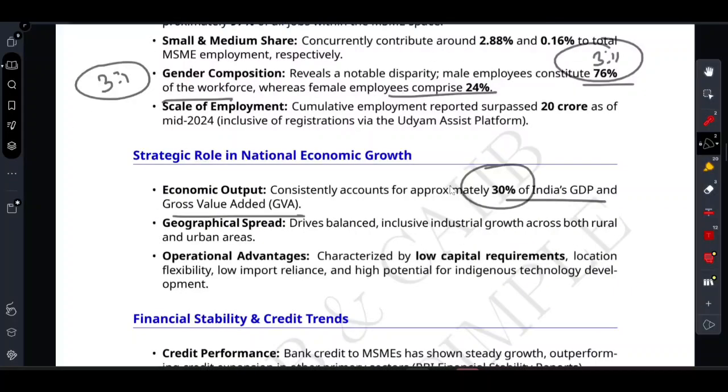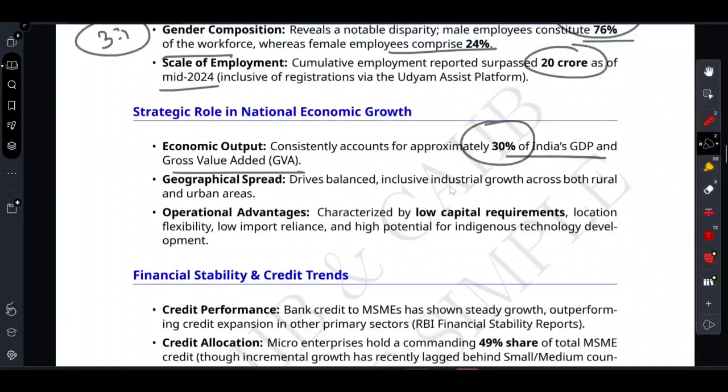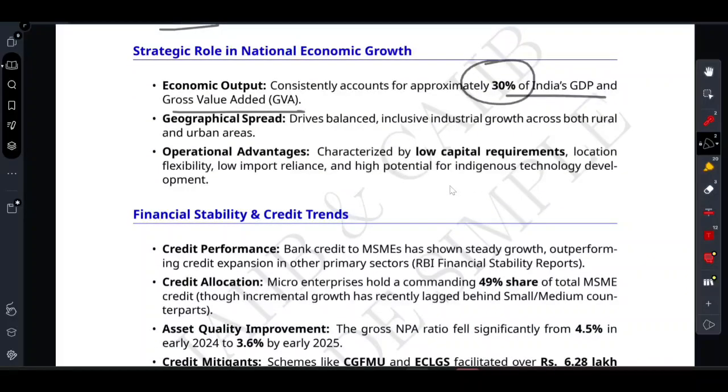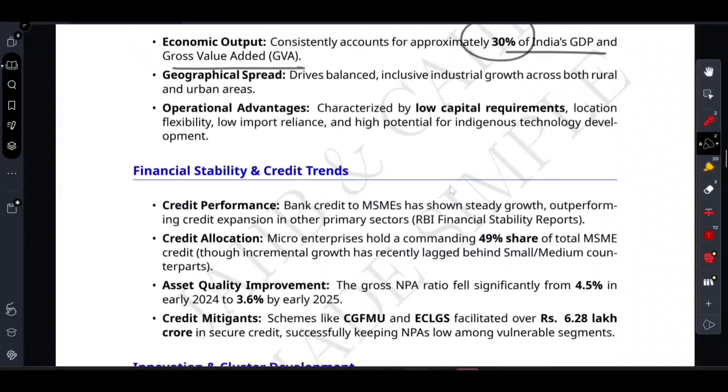As you can see, they have mentioned here 20 crore. As of mid 2024, this sector has generated a massive 20 crore jobs nationwide. And one stands for the absolute king, the micro sector. Never forget who is actually doing the heavy lifting. Micro units alone generate a staggering 97% of these jobs.